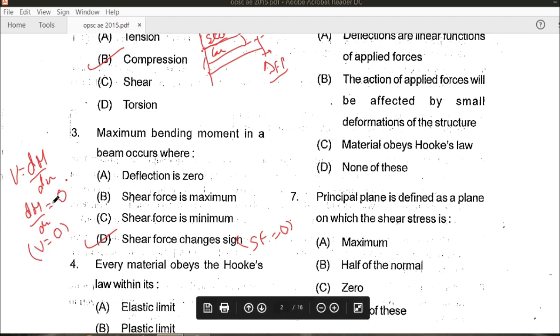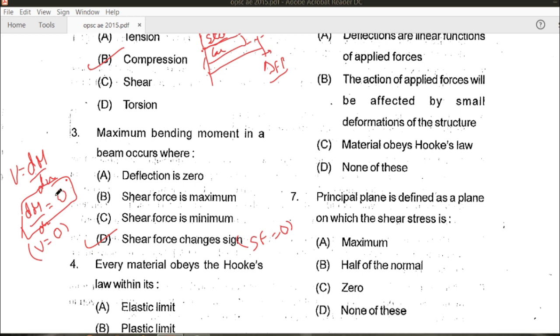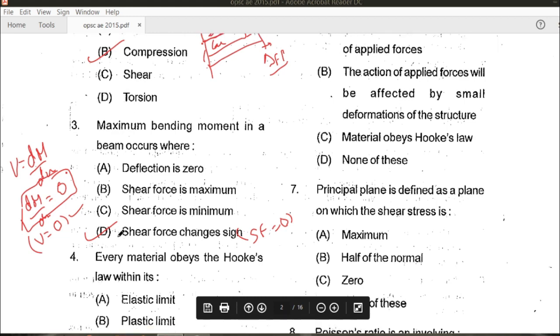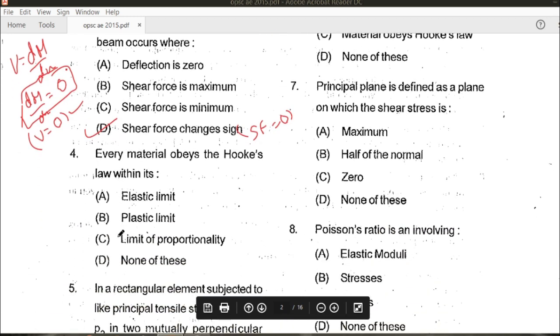So for maximum bending moment, the shear force will be 0, and it will be 0 when the shear force changes sign. Hence, D is the right answer for this third question. Let's see the next question.